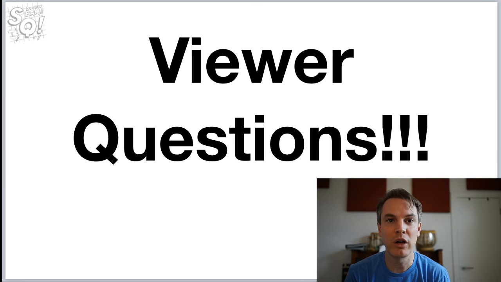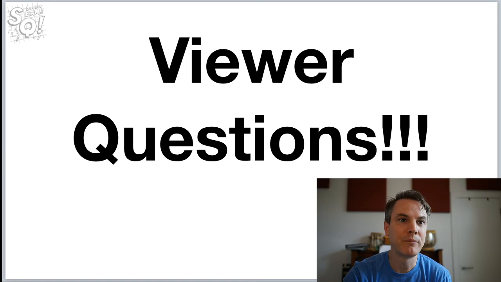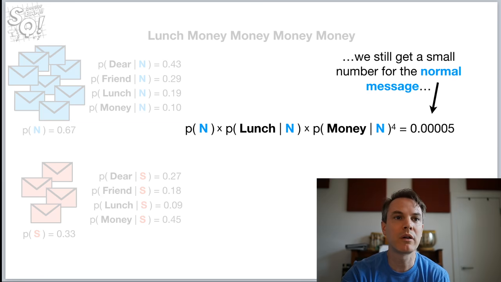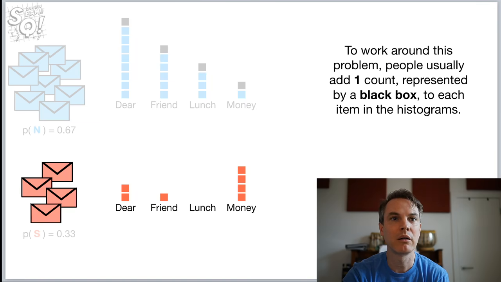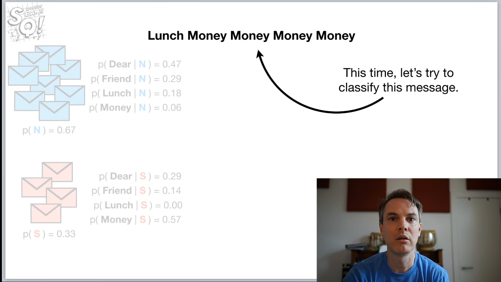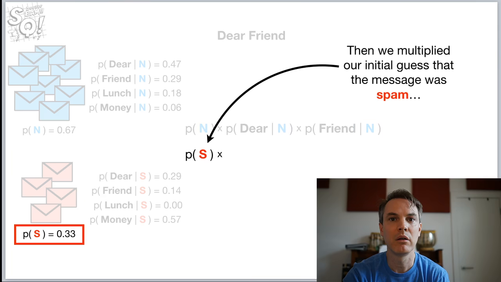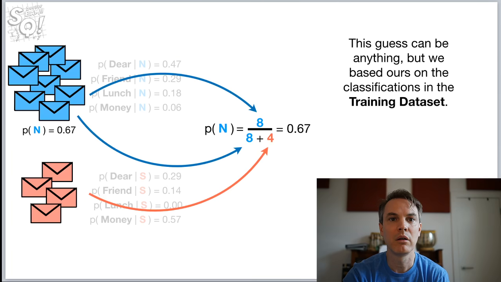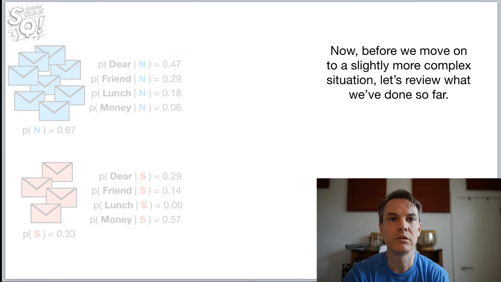And now we're going to do some viewer questions. I saw over in the chat window that someone said I did not get that directly proportional part, where you said the probability of giving a word as spam is directly proportional to the probability. So what's going on? Let's go back to here.